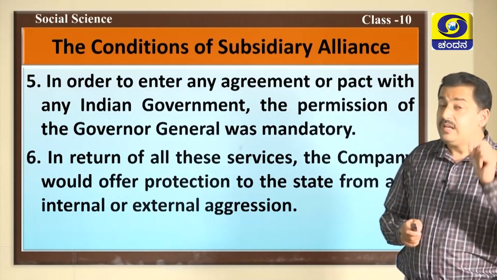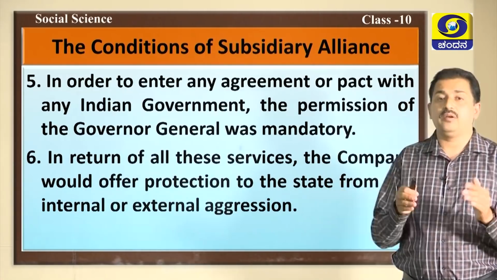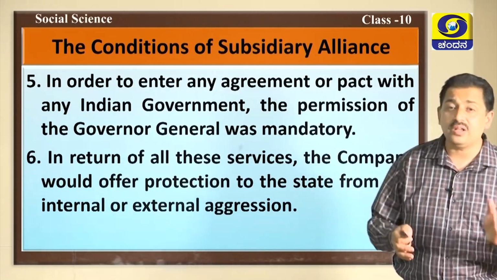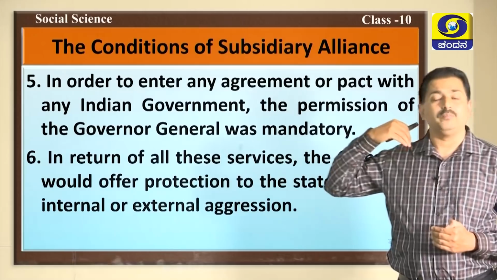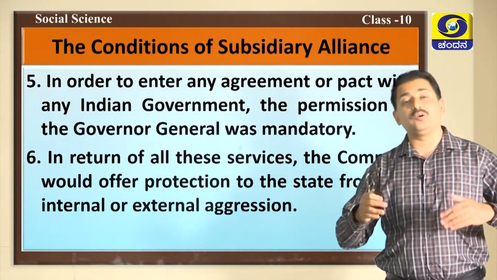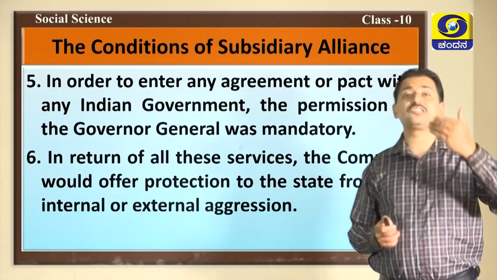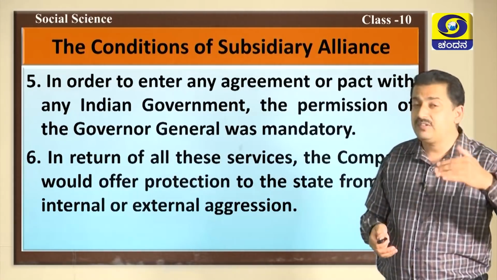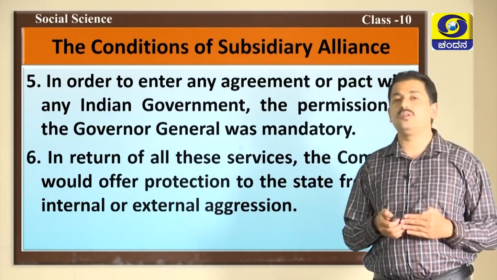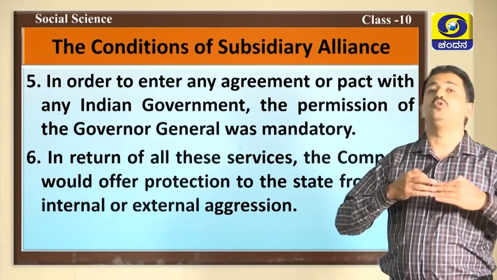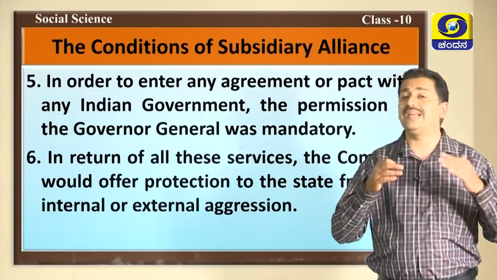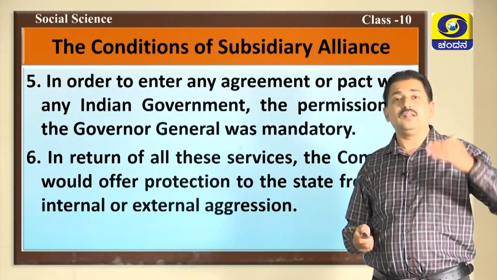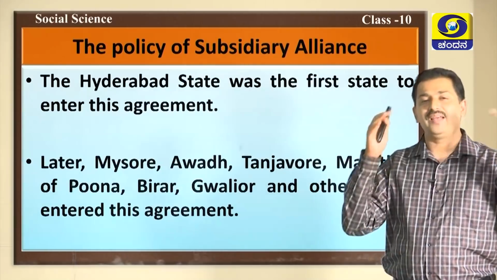In addition to that, in return for all these services, the company would offer protection to the state from any internal or external aggression. The king had to maintain the army of the British, he had to give certain revenue lands and had to maintain the expenses of the British soldiers. In addition to that, he had to allow the resident officer to stay in his state, and also he would lose all the independence of taking decisions independently in external matters. These were the terms of subsidiary alliance.